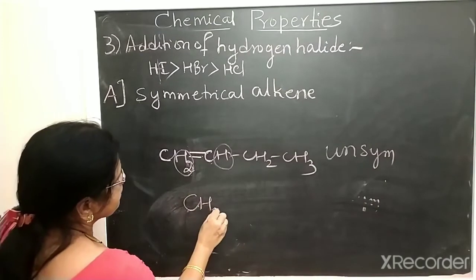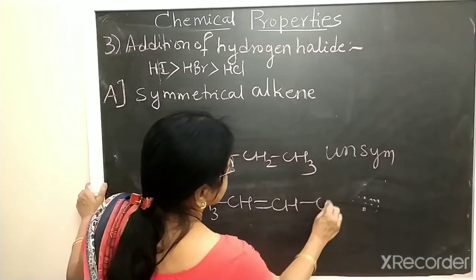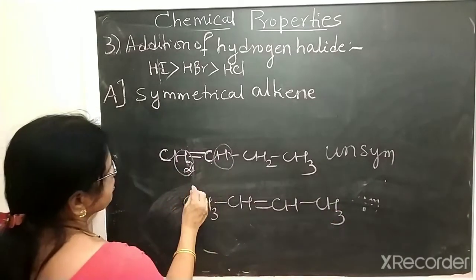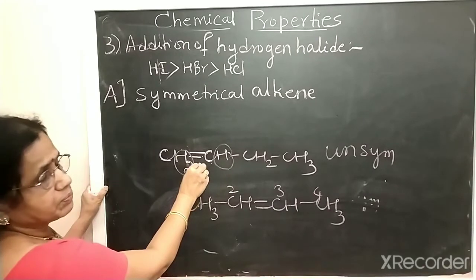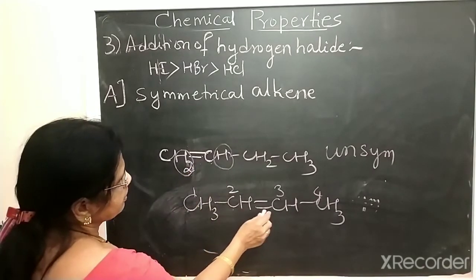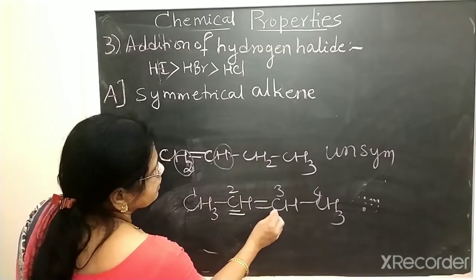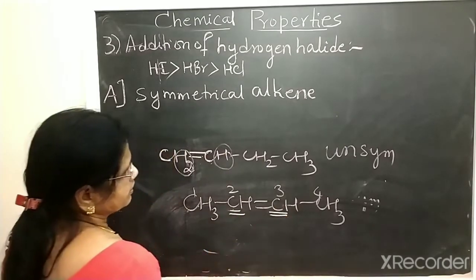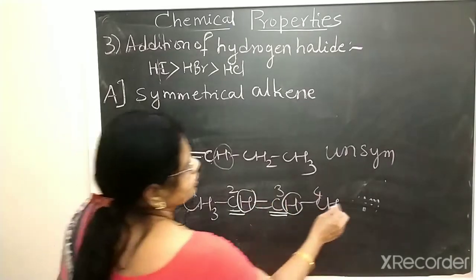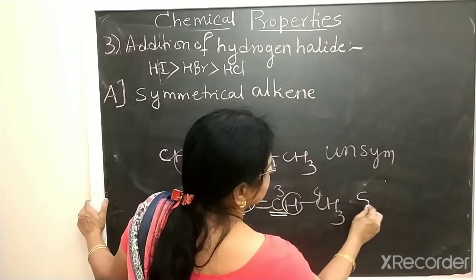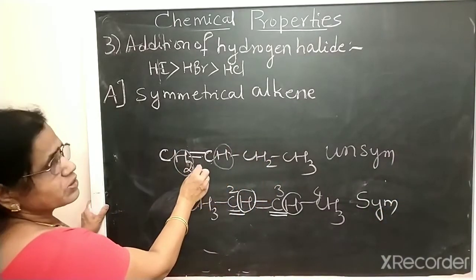But if you take CH3 CH double bond CH CH3, this one is but-2-ene. This is but-1-ene, this is but-2-ene. In but-2-ene, the second and third carbons are the double-bonded carbons, and both contain only one hydrogen. Therefore but-2-ene is symmetrical, and but-1-ene is unsymmetrical.